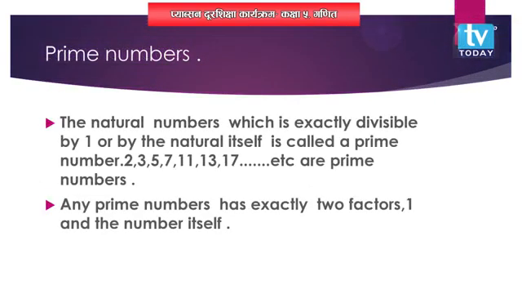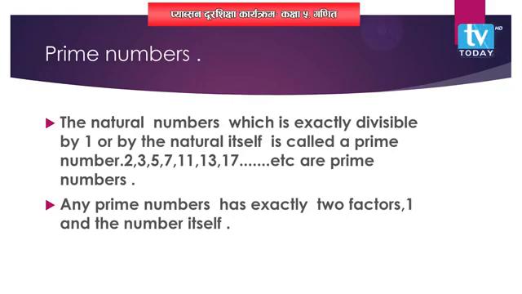Then, students, have you learned about prime number or not? Do you know what you mean by prime number? How can we define the prime number? Prime numbers are those numbers which are exactly divisible by 1 and by itself only.